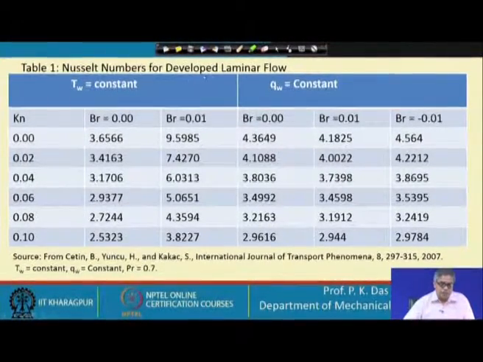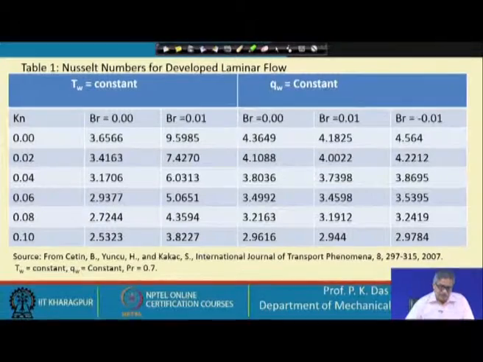Actually it is not a property table, it is a table of the non-dimensional numbers. The Nusselt number for developed laminar flow is tabulated. It can be taken like the way we get Nusselt number in case of flow through large size passages, where it is a function of Reynolds number and Prandtl number.